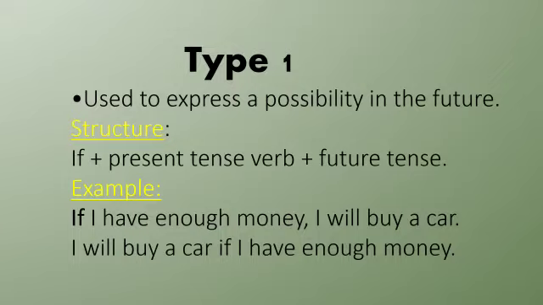Look at the structure. If plus present tense verb, plus future tense. In the if clause, we use if plus simple present tense, and in the main clause, we use future tense. Look at the example. If I have enough money, I will buy a car. Here in the if clause, they have used a present tense verb, and in the result clause, they have used future.